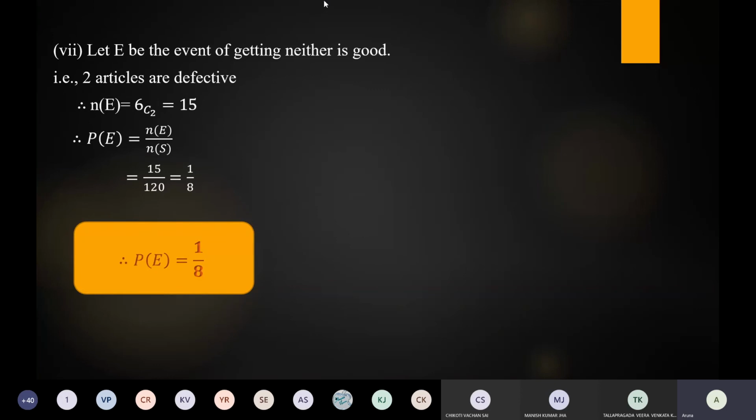Okay, ma'am. Okay, so next class I will explain about conditional probability. Yes, ma, that is very important. Conditional probability, theorem on total probability, Bayes rule.